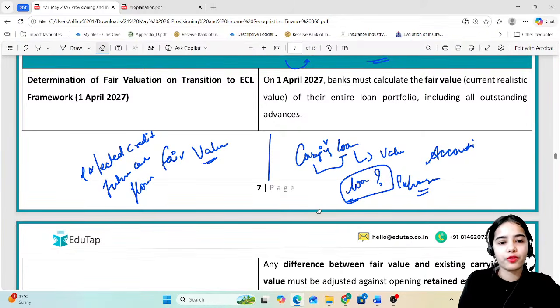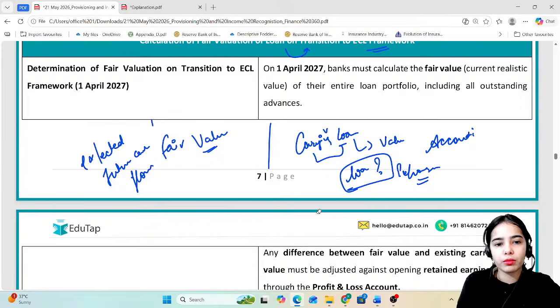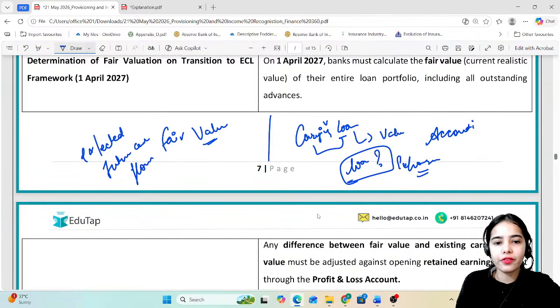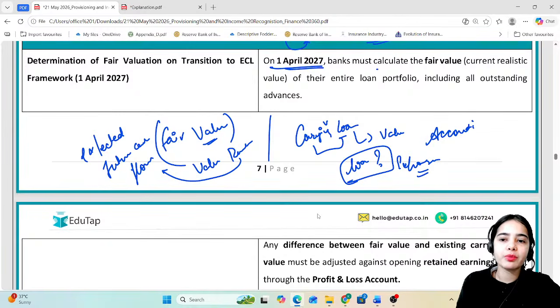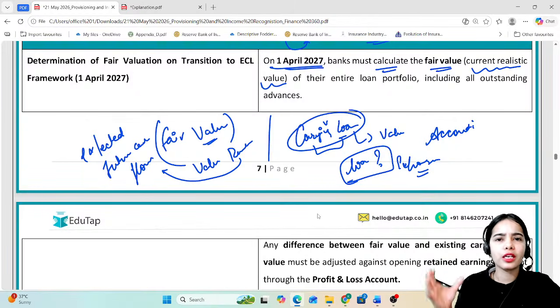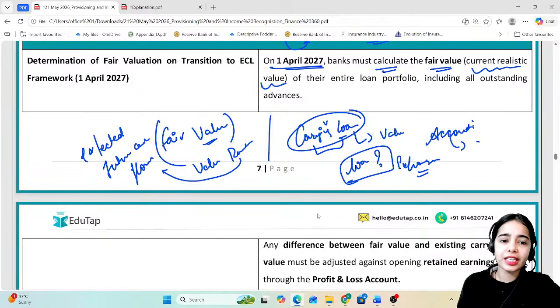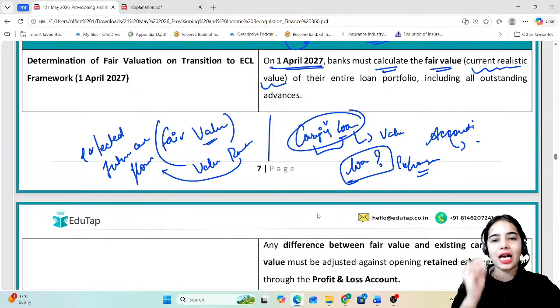So expected future cash flows on the basis of the market condition. What is the fair value that the bank will receive? What is the value that the bank is expecting to receive in the future from the loan? So on April 1st, 2027, banks must calculate the fair value, that is the current realistic value of the loan, that how much the bank is actually expecting to receive from the loan, how much money will be retrieved from the loan. Okay, so carrying value is just the accounting value of the loan, that is the outstanding amount in such of the loan, while the fair value is the expected future cash flows, that is the actual money that is going to come to the bank. Okay, so this is the idea.